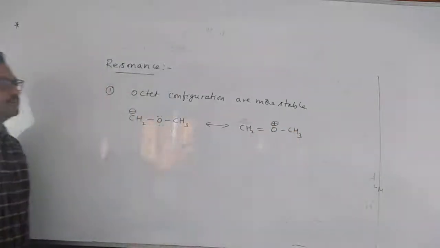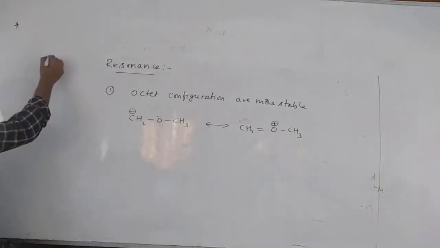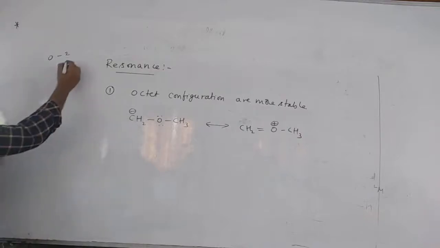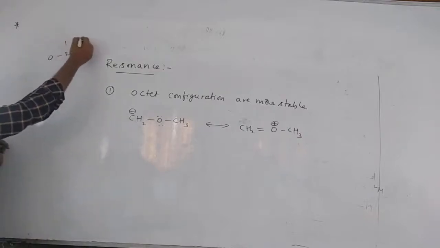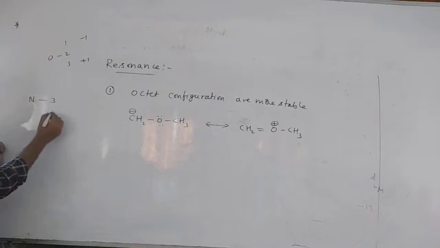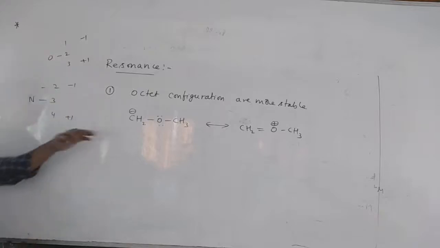Fine. Oxygen, whenever it has 3 bonds, you have to put positive charge. Because oxygen valence is 2, if 2 valence is there, no charge. But if it is excess, you put +1. If it is less than that, you put -1. Same for nitrogen. Nitrogen valence is 3. Whenever you find 4 bonds for nitrogen, put +1. Whenever you see only 2 bonds for nitrogen, put -1. This is called formal charge.